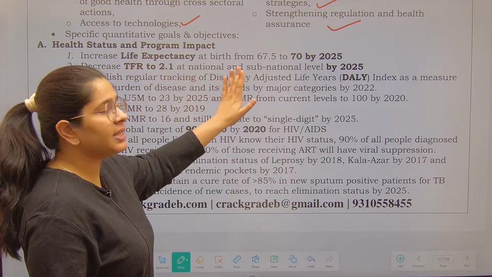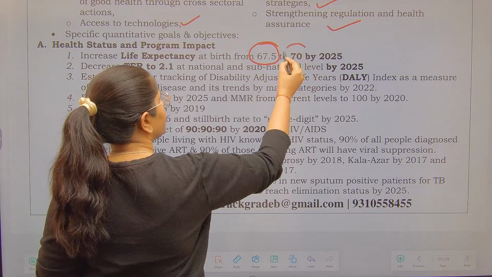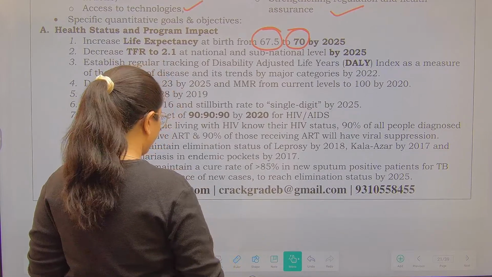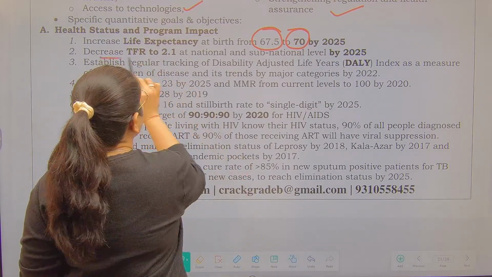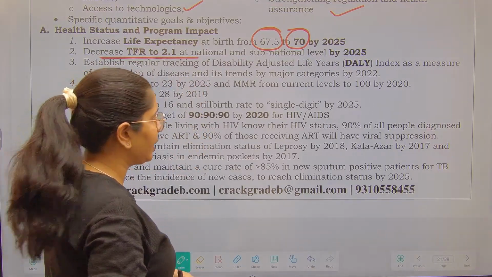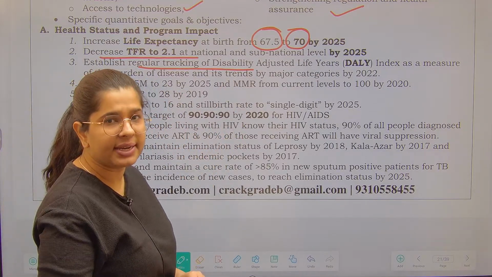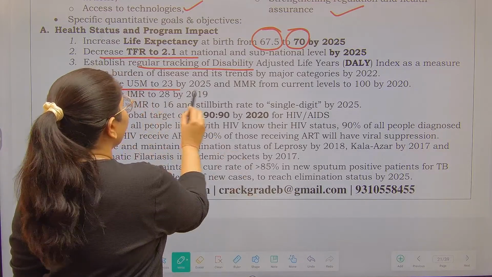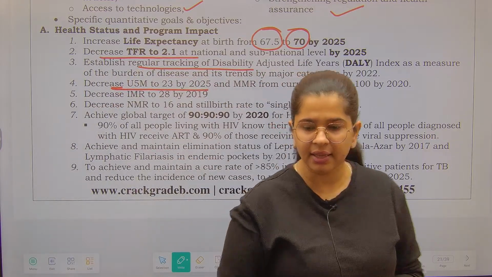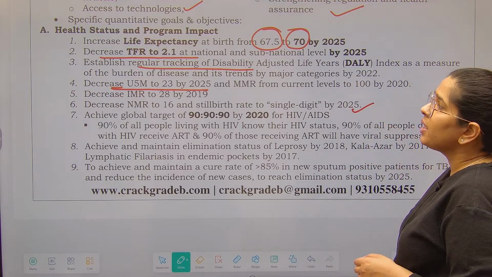Increase the life expectancy at birth from 67.5 years to 70 years by 2025. Again, this is a target the government has given to itself. Next, decrease the total fertility rate to 2.1 at the national and subnational level by 2025. Establish regular tracking of disability adjusted life years. Decrease the under 5 mortality rate to 23 and MMR from the current level to 100 by 2025. Decrease the neonatal mortality rate to 16.